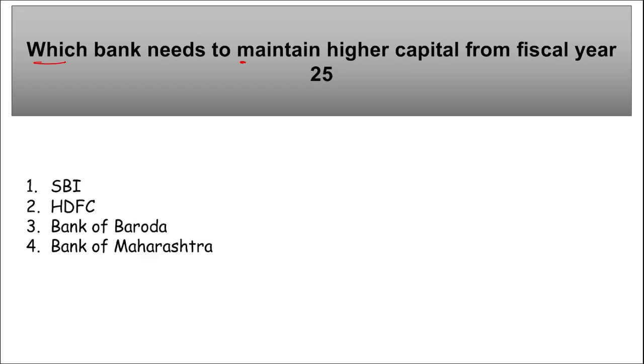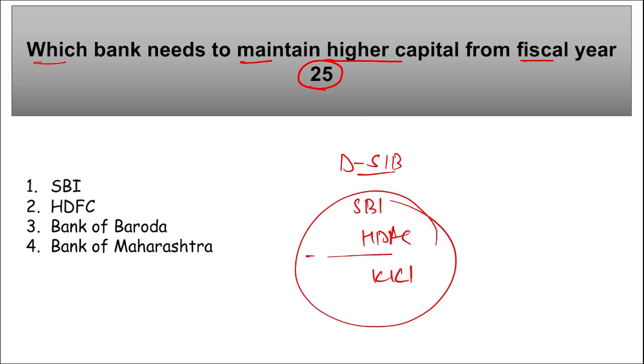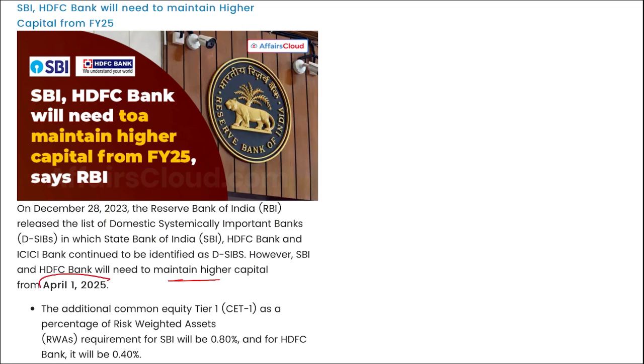Next is, which bank needs to maintain higher capital from fiscal year 25? First of all, remember the domestically systemically important banks: SBI, HDFC, ICICI. Right? Remember, these banks have been identified as domestic systemically important banks according to RBI, and among these, SBI and HDFC, right? Remember, these two banks need to maintain higher capital from 1st of April 2025. The additional common equity tier 1 as a percentage of risk weighted assets requirement for SBI will be 0.80% and for HDFC it will be 0.40%.